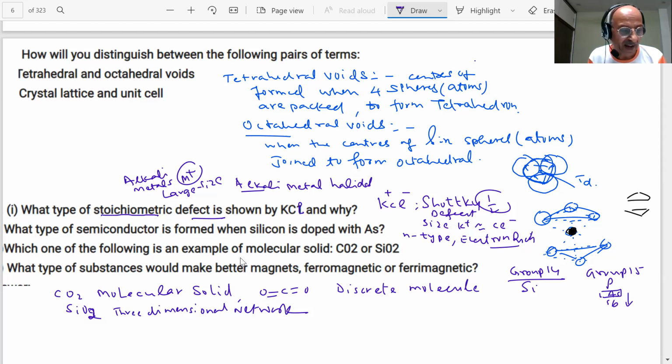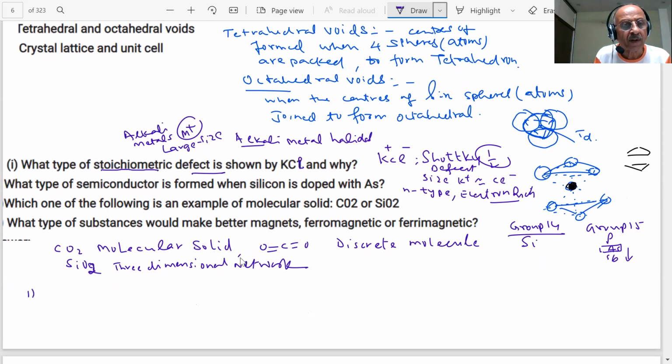What type of substances would make better magnets? Ferromagnetic or ferrimagnetic? Ferromagnetic would make better magnets. What is a ferromagnetic substance, student? These are those substances which, when placed in the magnetic field, all domains will get oriented in the direction of the magnetic field and would produce a strong magnetic effect.